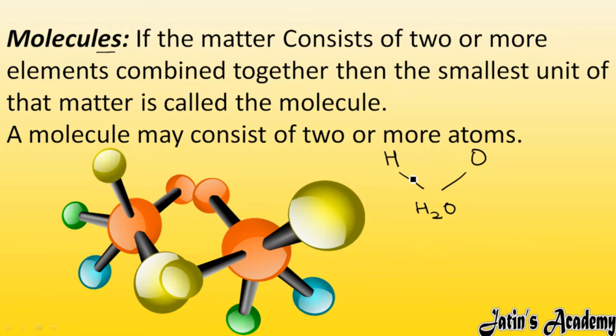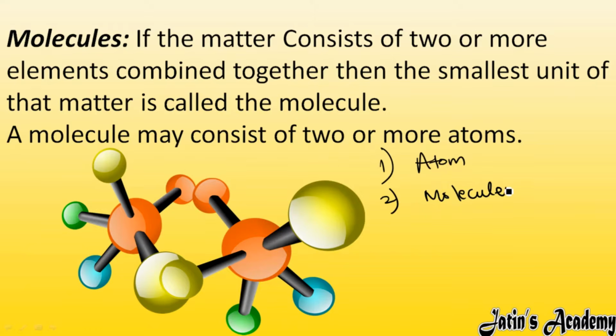This combination of two or more atoms, the smallest units of matter, will form a molecule. Clear? So a molecule may consist of two or more atoms. These are the two compositions of matter: first, matter is made up of atoms, and second, matter is also made up of molecules.